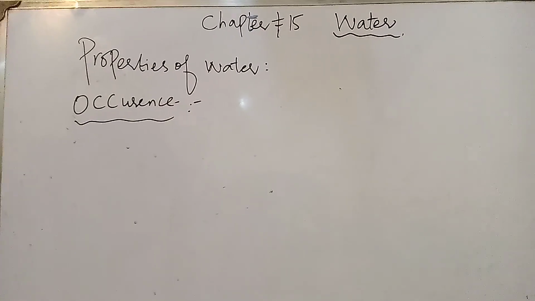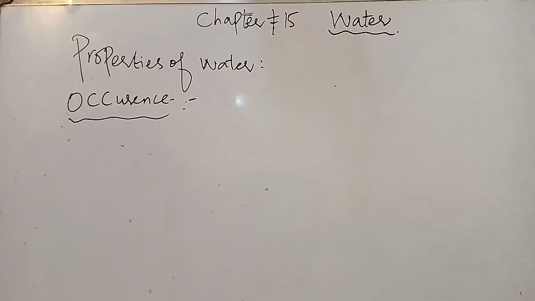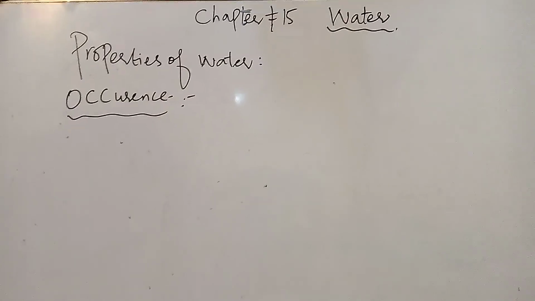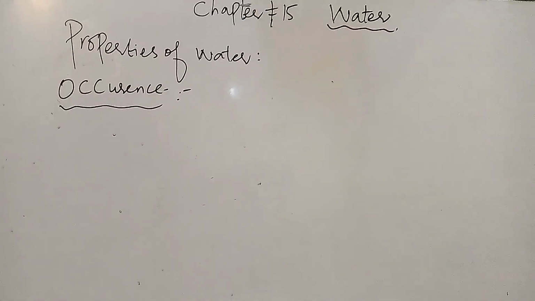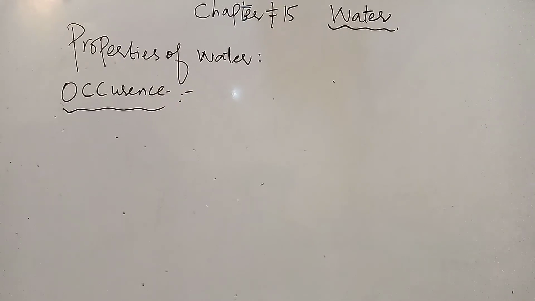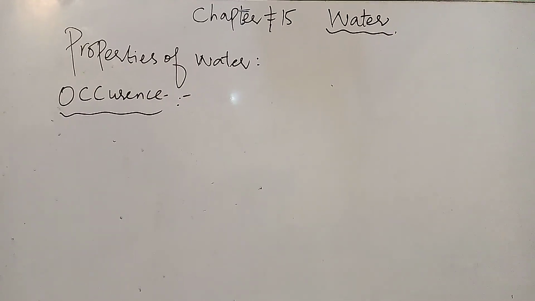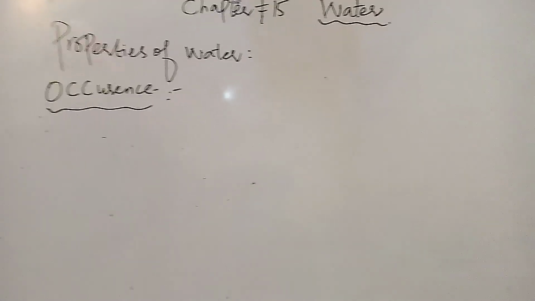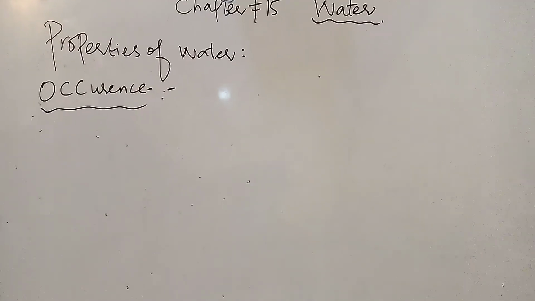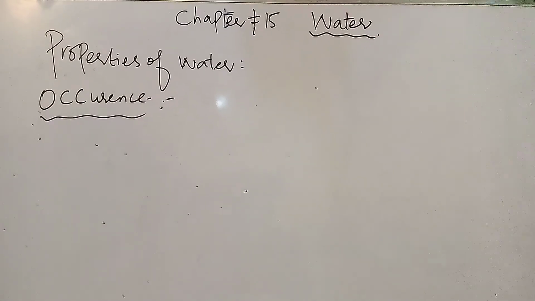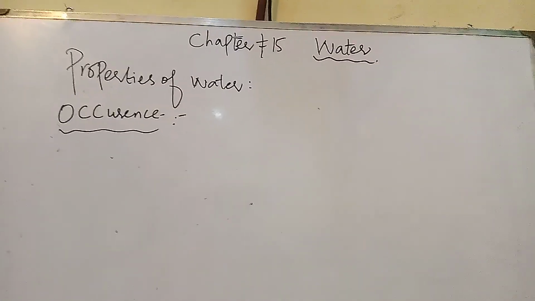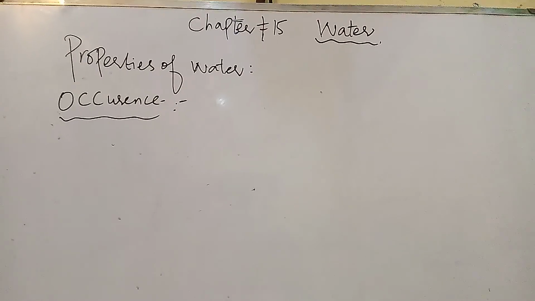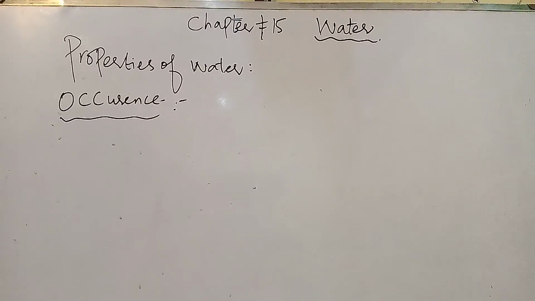In this chapter we will study different properties of water, occurrence of water, and composition of water, and we will also study different types of hardness of water, how water becomes polluted, and how we can treat the water before it is discharged into lakes, rivers, or streams. We will also study different waterborne diseases.